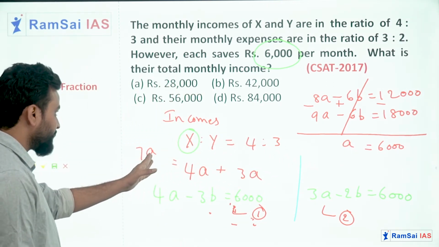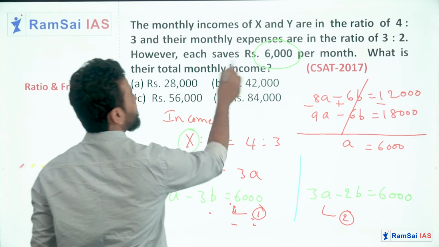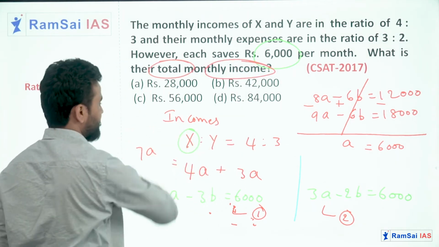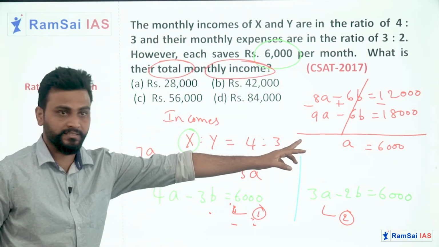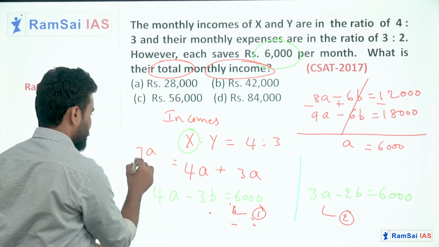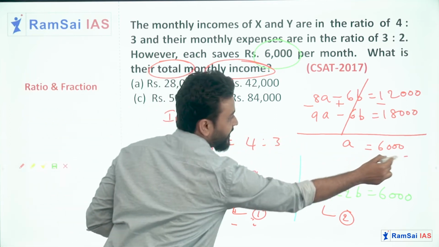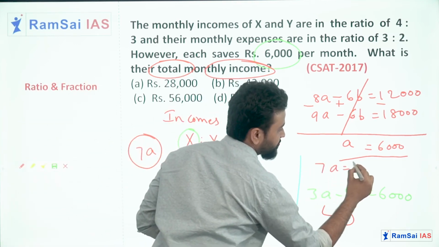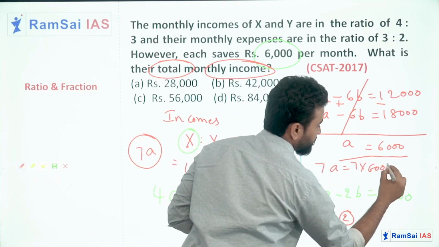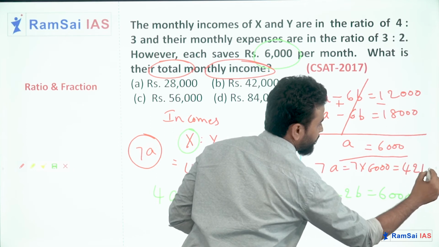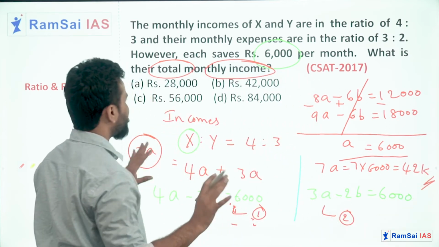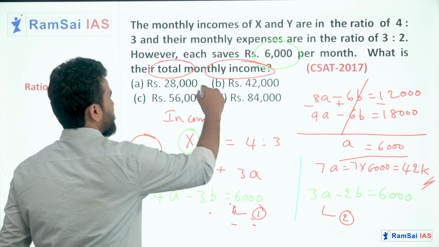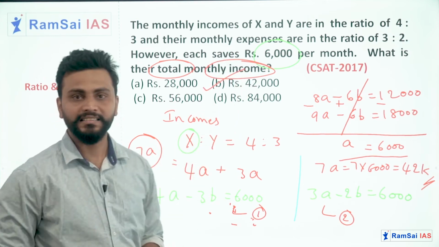Substitute here. We need to find out their total income. The total income, right? That is 7a. So I'll substitute this a value in 7a. So 7a equal to 7 into 6,000, 42,000. 42,000 rupees is the answer. Can you find 42,000 in the options? Yes. Option B is the answer.